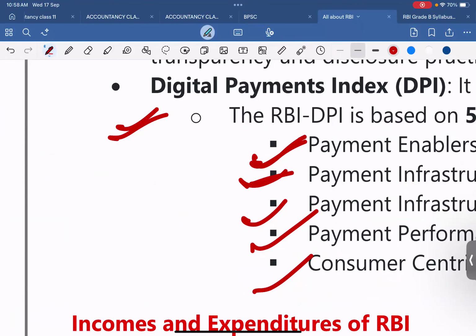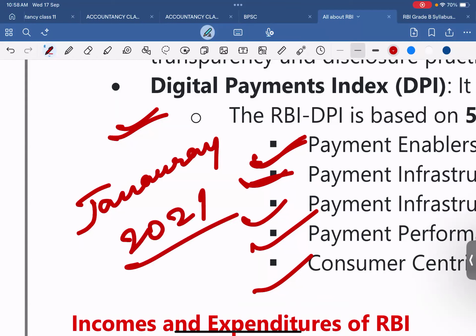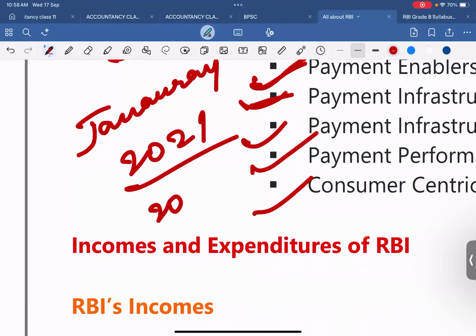It was first launched in January 2021, with March 2018 as the base period, with a score of 100.